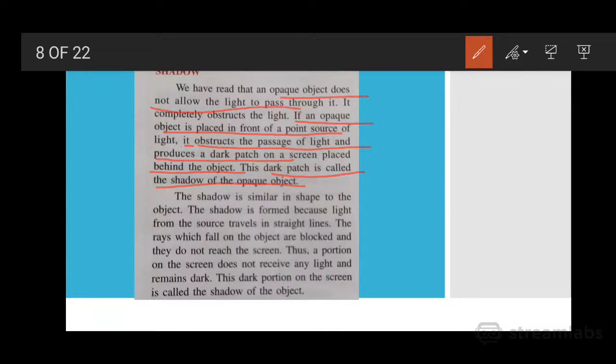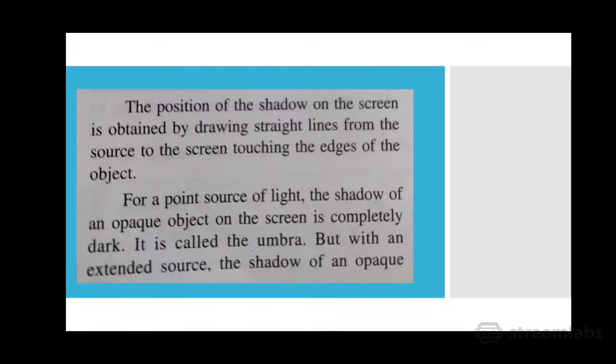The shadow is similar in shape to the object. You must have seen the shadow of an object, and you must have noticed that the shape of the shadow is the same as the shape of the object.